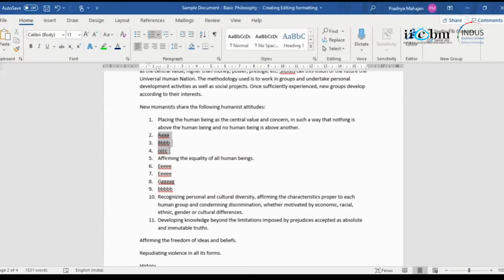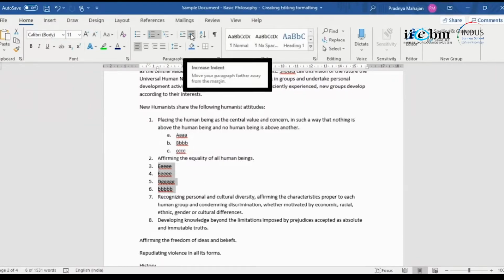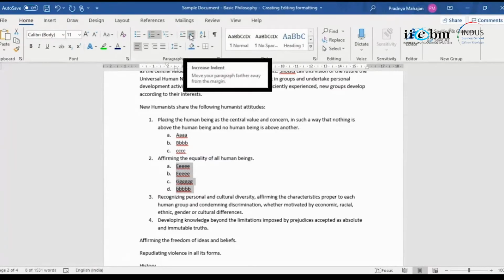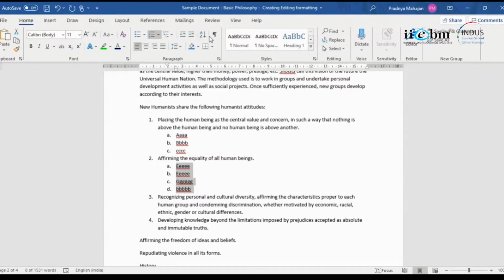So what I do is I select this and I move them inside, right? The moment I move them inside, Word understands that these are sub points. So under one you have A, B, and C. Same applies here. You push it inside. Just scroll the mouse over, you will find the explanation for indenting inside. Indent is push it a little inside, and if I don't want it, I can push it outside. Okay, indent. I can further indent, it will go still inside, right?